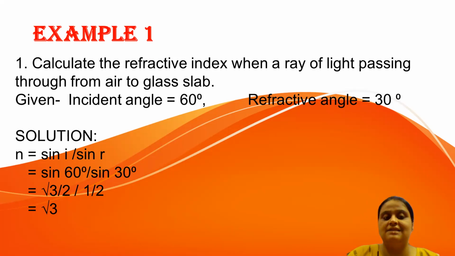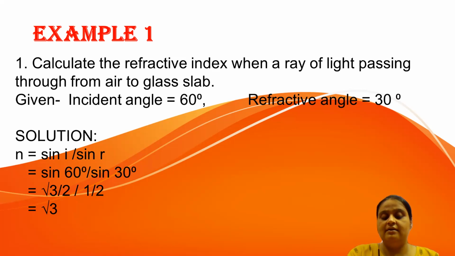Now remember Snell's law. It is the ratio of the sine of the angle of incidence and the sine of the angle of refraction. Now we have to put in the values for both. Sine i means sine 60 degrees, and sine r means sine 30 degrees. Sine 60 degrees has the value root 3 by 2 and sine 30 degrees has the value 1 by 2.